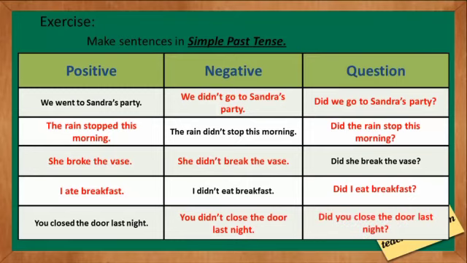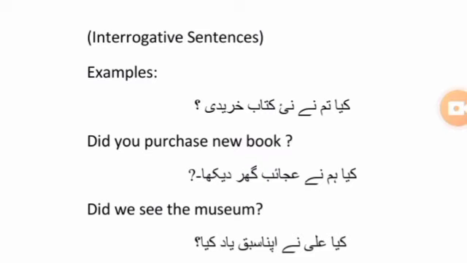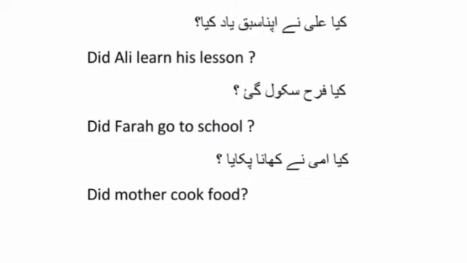Now we will discuss some Urdu examples. As you can see, क्या तुमने नई किताब खरीदी? Did you purchase new book? We have used did with the first form of verb. क्या हमने अजायब घर देखा? Did we see the museum? क्या अली ने अपना सबक याद किया? Did Ali learn his lesson?